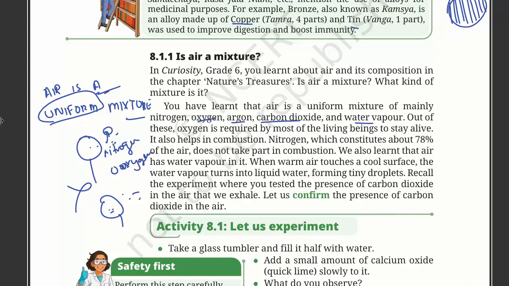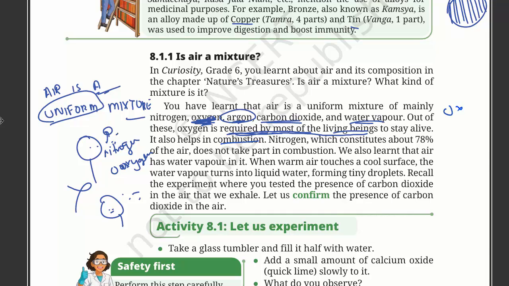Out of these, oxygen is required by most living beings to stay alive. It also helps in combustion.